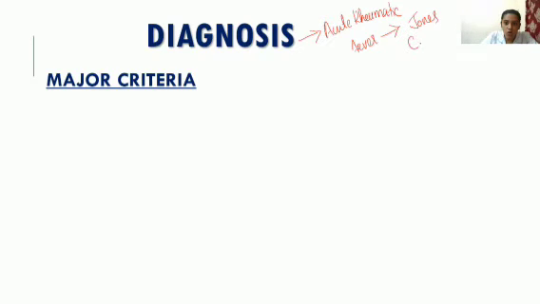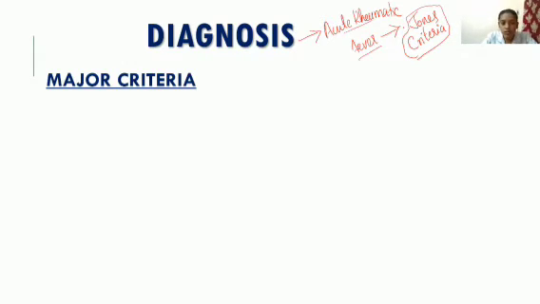It is Jones criteria. This diagnosis part is very, very important, and you can even confuse it with the infective carditis diagnosis criteria also. So you should note Jones criteria is for acute rheumatic fever.